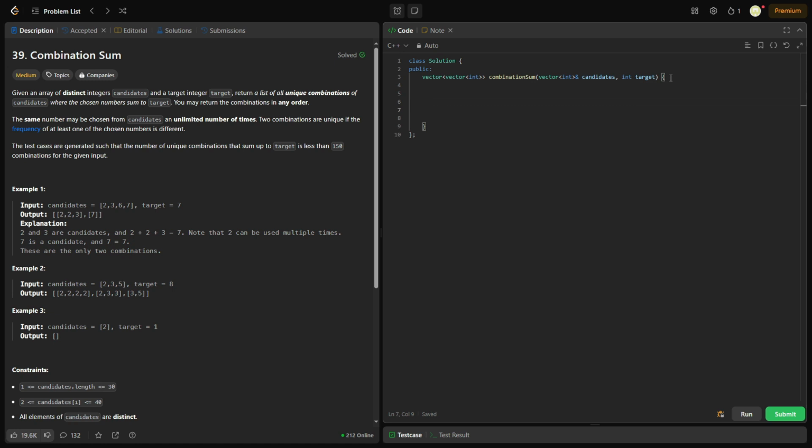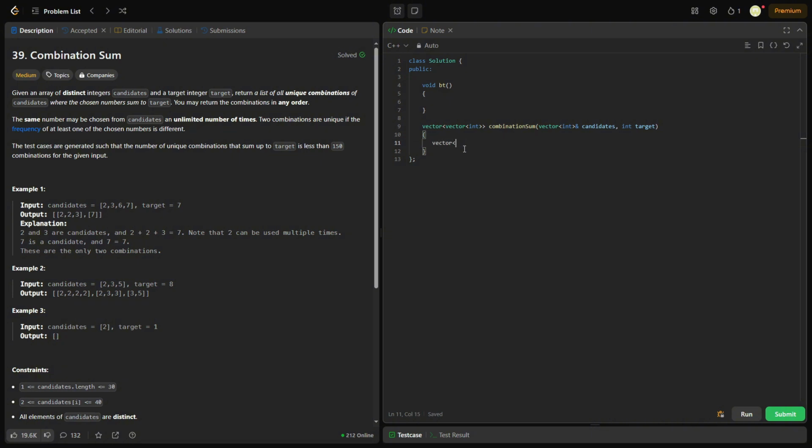So we're going to make a function. I'm going to call it void BT, for backtrack. Okay, and we'll fill that out in a bit. So first of all, let's make our answer array.